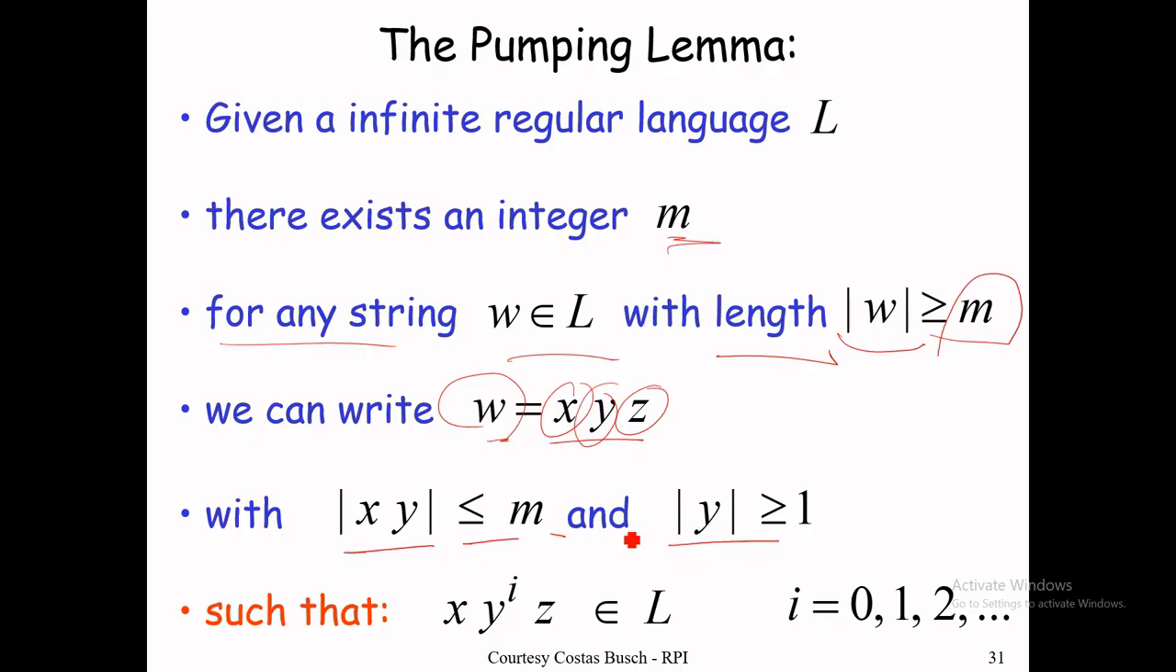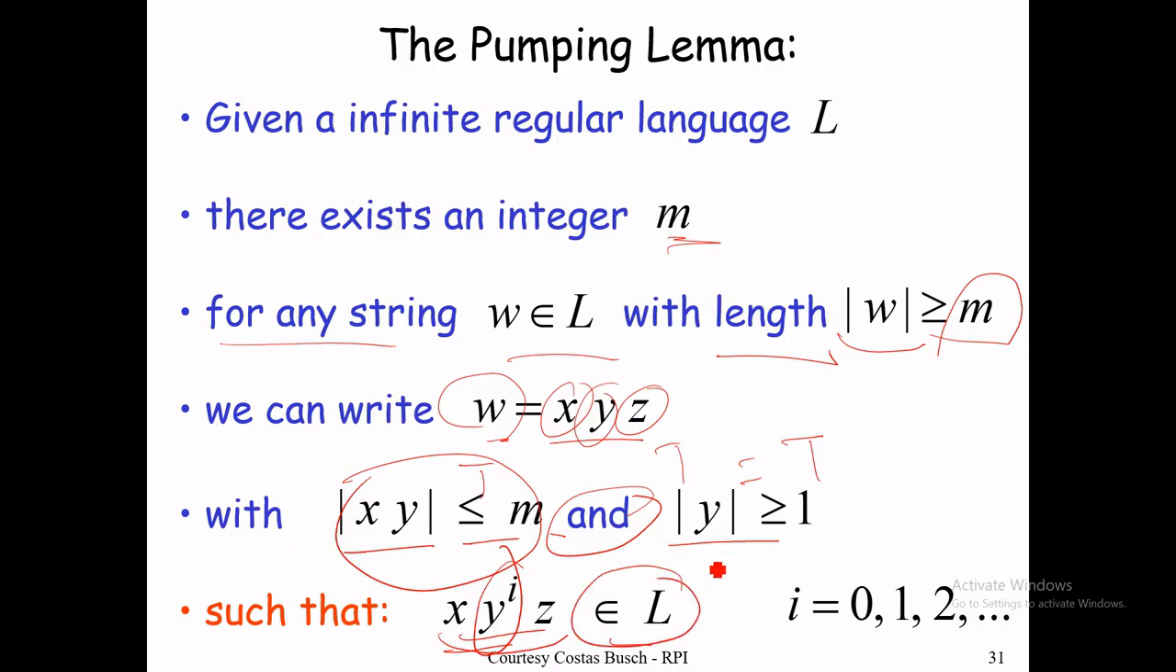y is less than or equal to m, and this is a logical and, meaning both conditions should be true. If any condition is false, then the result will be false. You are not fulfilling the criteria of the pumping lemma. So the length of y is greater than or equal to 1, such that x y^i z belongs to L. If this is the pattern and you are increasing i, all strings generated from this pattern must belong to the language. And what does i mean? i can be 0, i can be 1, i can be 2, 3, 4, 5 up to infinity.